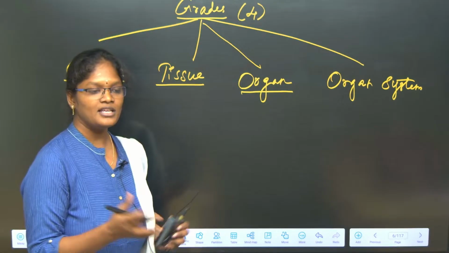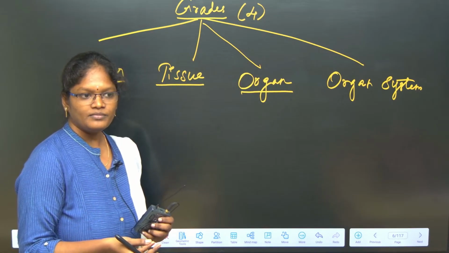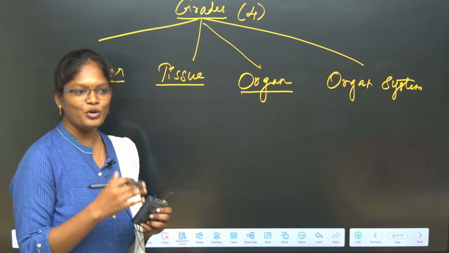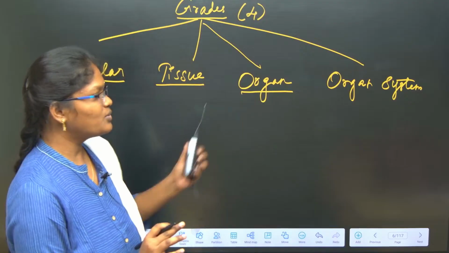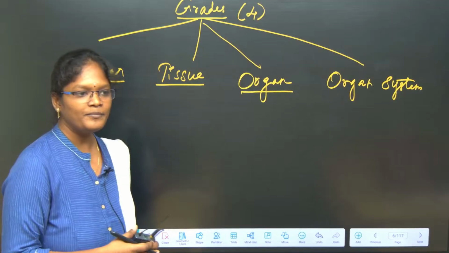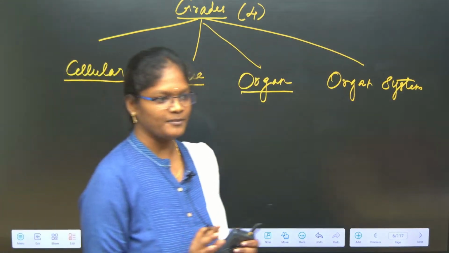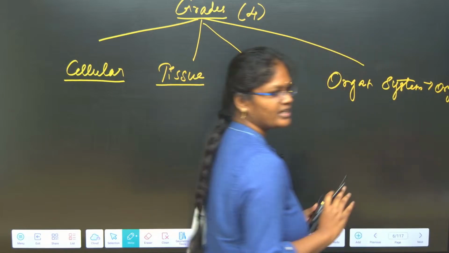Organ system means a group of organs coordinatively working for a similar function. So that is what an organ system is. Different organ systems combine together to form a complete human organism. So we say an organ system gives a complete individual, that is an organism.